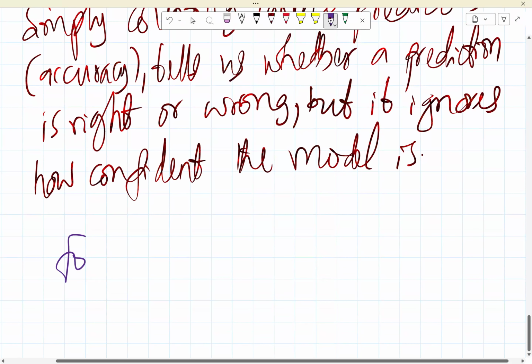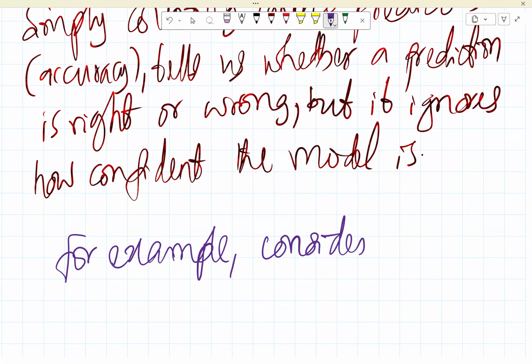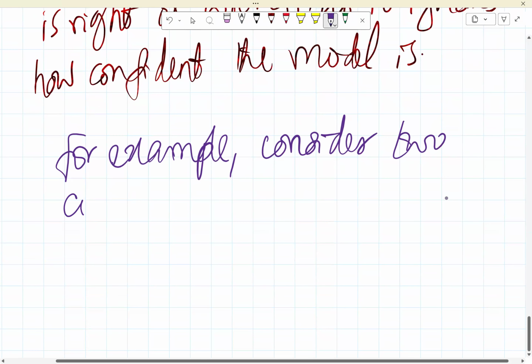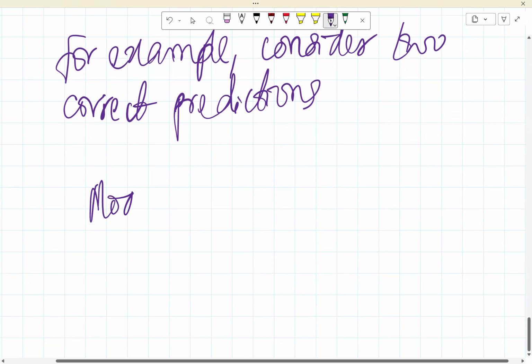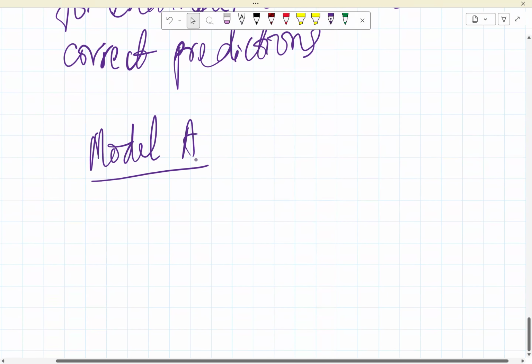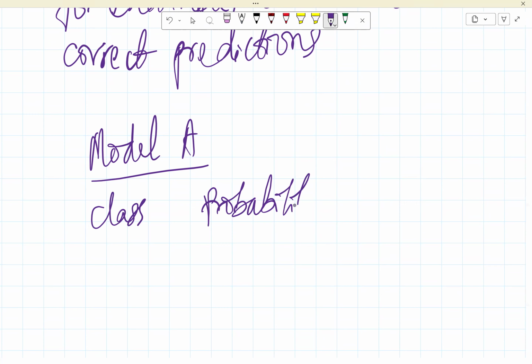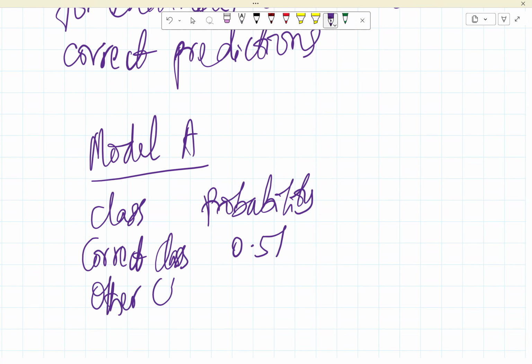For example, consider two correct predictions. Imagine model A, with class and probability. For model A, the correct class is 0.51 and the other class is 0.49.